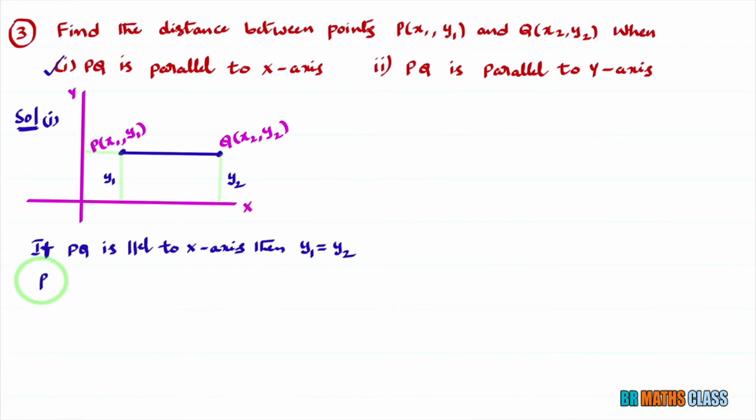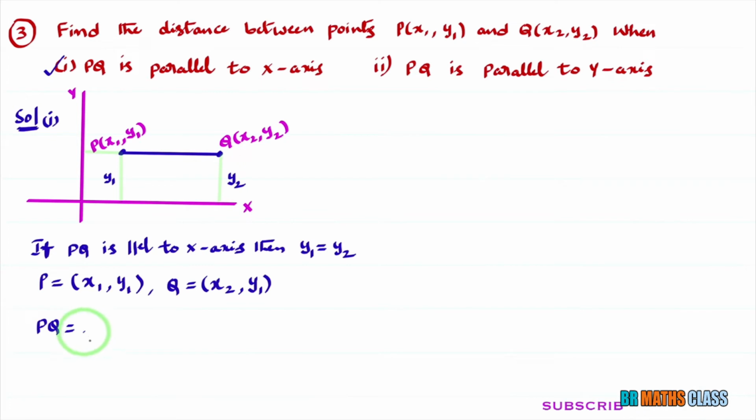Now, point P is (x1, y1) and point Q is (x2, y2). As y1 and y2 are both the same, in place of y2 I can write y1. Now I will calculate PQ.